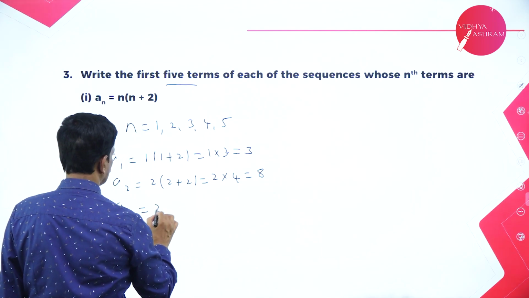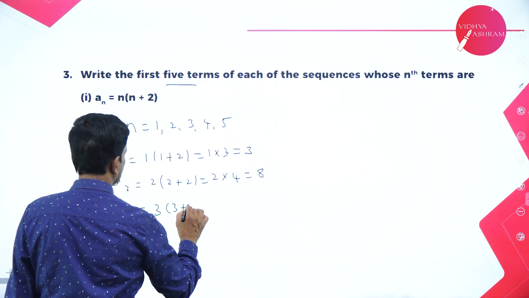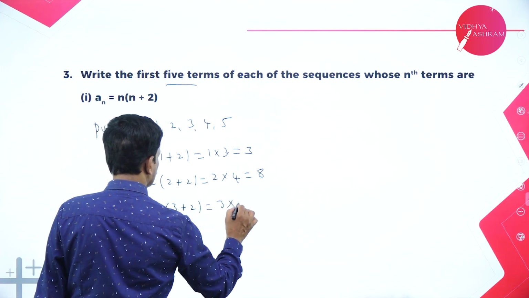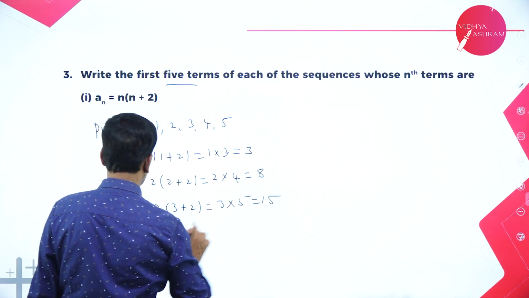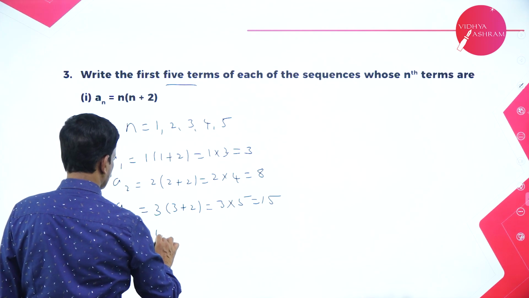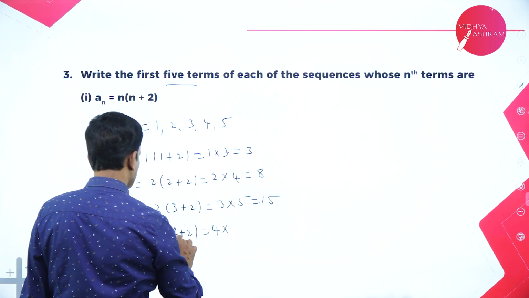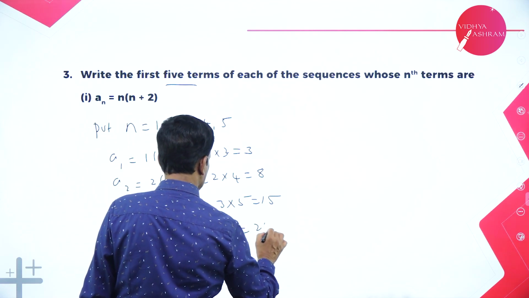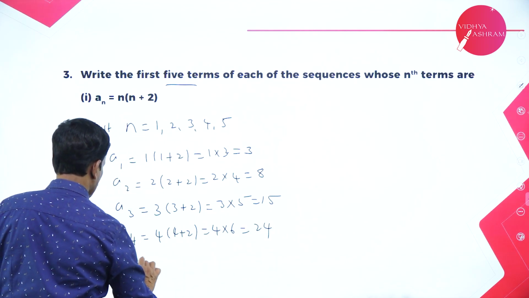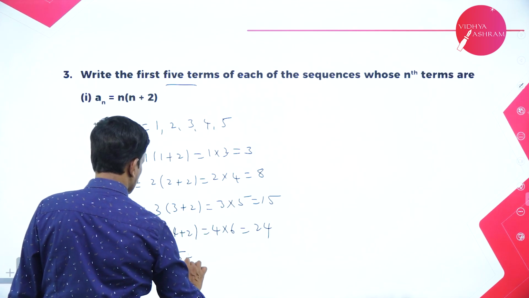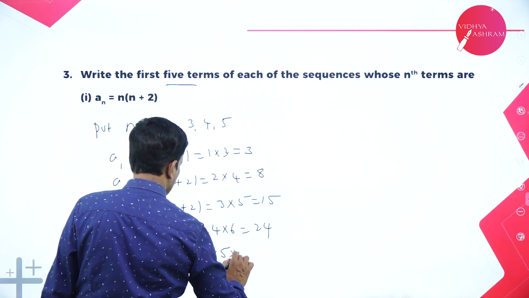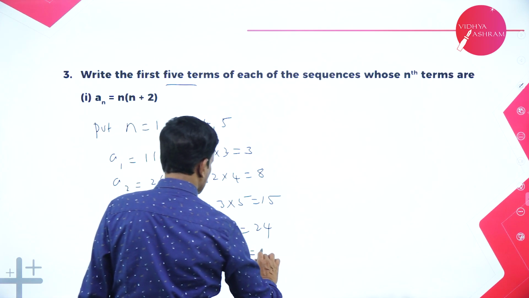a3, put n is equal to 3. 3 into 3 plus 2, that is 3 into 5, that's equal to 15. If you put n is equal to 4, 4 into 4 plus 2, that is 4 into 6, 6 4s are 24. a5, 5 into 5 plus 2, 5 plus 2 is 7, 7 5s are 35.